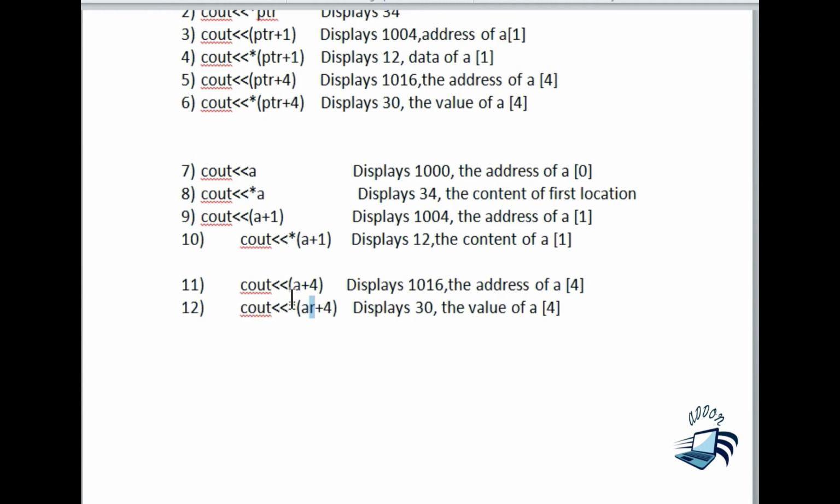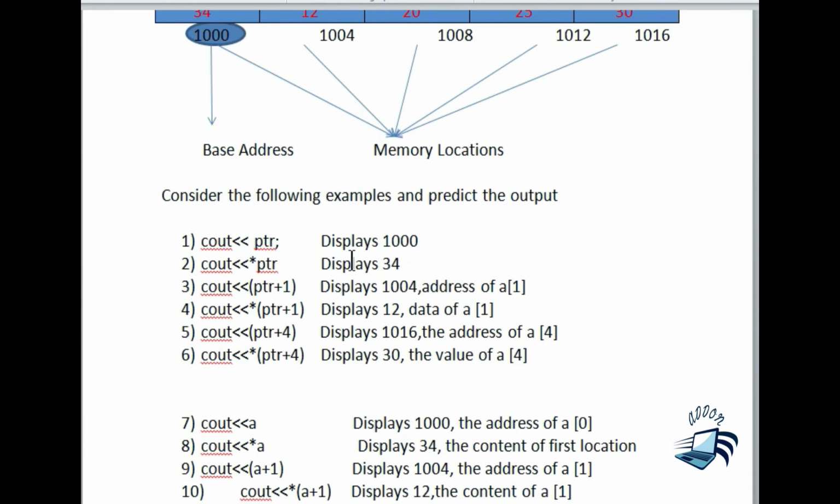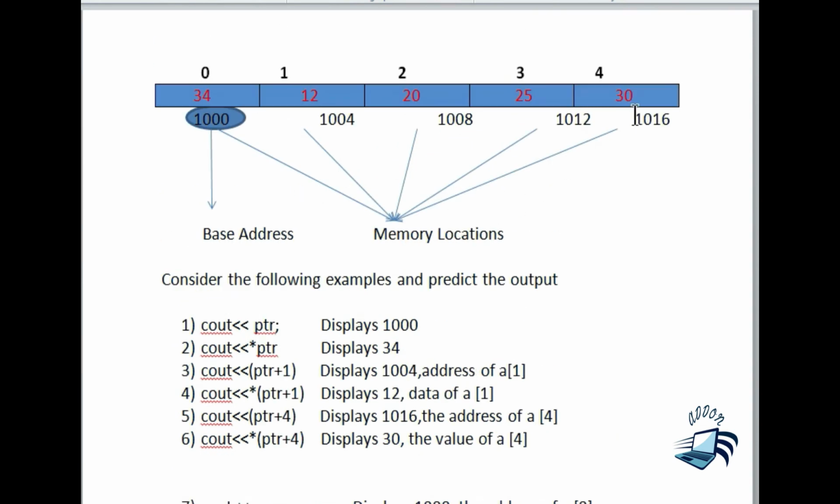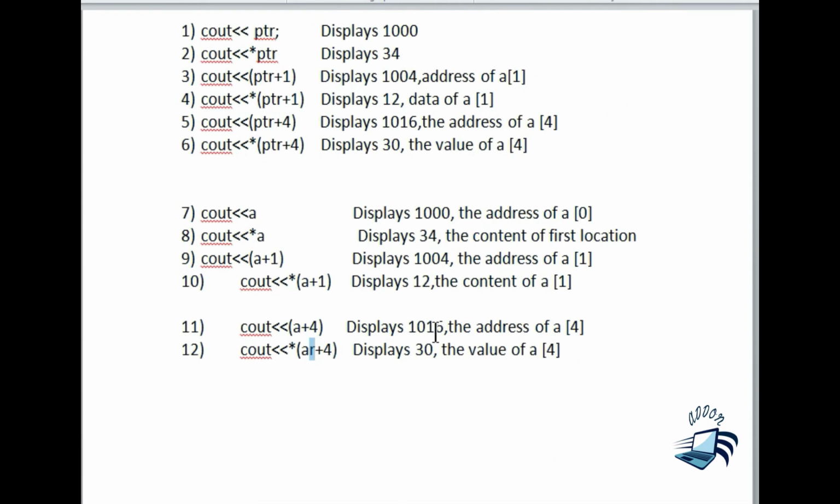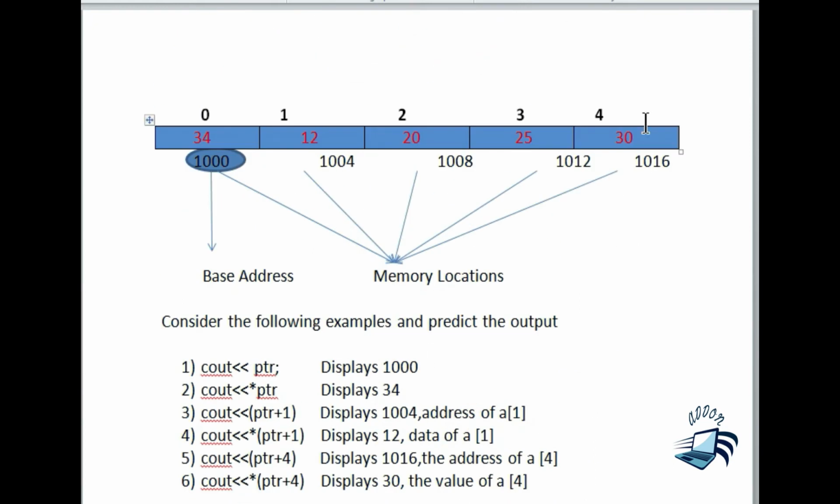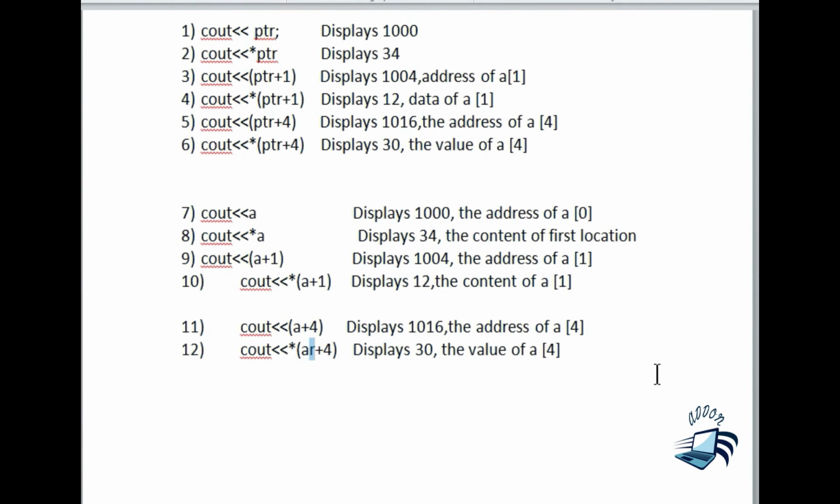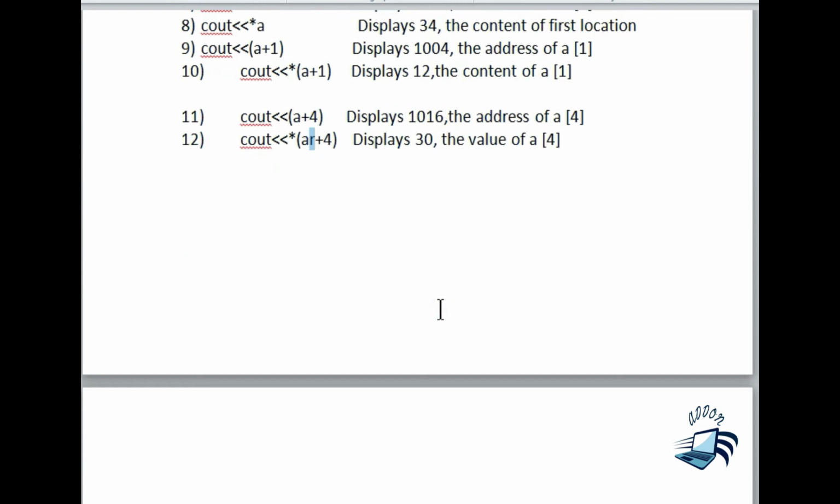And in the next statement I have given A plus 4. I have already explained the meaning of plus 4. So here 1000 plus I have to add 16 bytes. So 1000 plus 16, the answer 1016 will be printed. In the same way, star of A plus 4 means the data at 1016 should be retrieved, and the data at 1016 is 30. So here 30 will be printed.